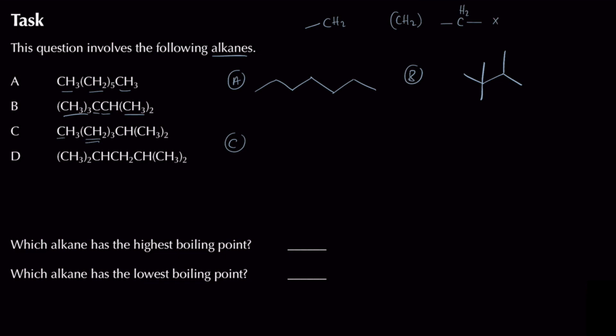So yeah, in this case I've got 3 lots of CH2s there, so I'm going to have CH3 to begin with, and that's going to be bonded to 3 more carbon atoms. So I end up with 1, 2 carbon atoms there, and then I end up with 3 and then 4 carbon atoms there. I've now done my end of this chain, and then of course the 3 lots of CH2s that we've got. The next thing is I end up with another bond to a carbon atom over here, and then I've got 2 lots of CH3s attached, so 1 and then 2 over there.